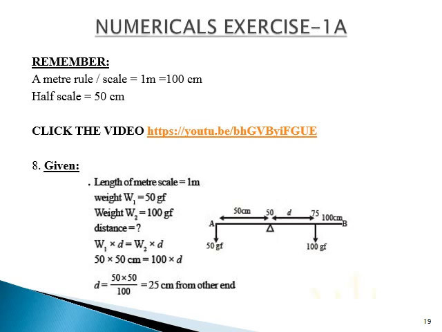First, we'll see that the uniform meter rule is pivoted at its midpoint. Uniform meter rule means 1 meter is equal to 100 centimeter. Pivoted at its middle means 50. Fulcrum will be at 50, balancing point will be 50. W1 is given to you as 50 gf, W2 is given as 100 gf. They want the distance, it's a question mark. W1 into D is equal to W2 into D. Substitute the values. You will get the value of D is equal to 25 centimeter from the other end.